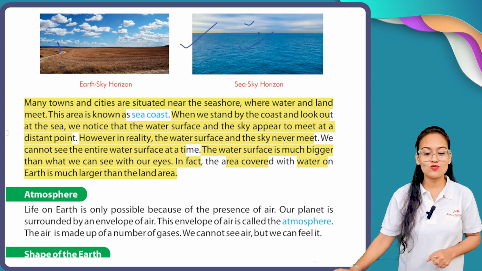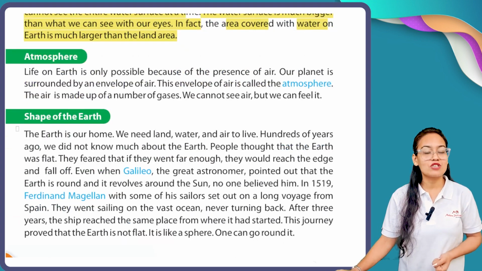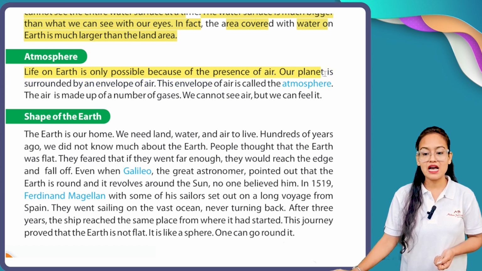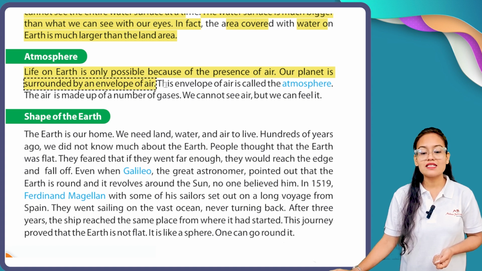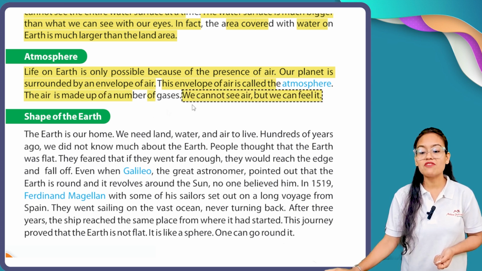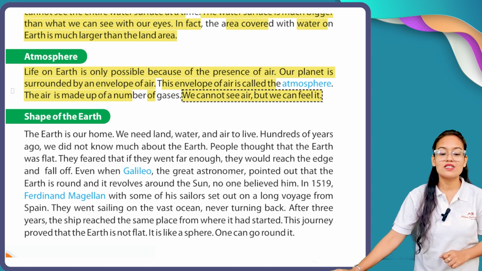Now let's move on. The next topic is about our earth atmosphere. Life on earth is only possible because of the presence of air. Our planet is surrounded by an envelope of air. This envelope of air is called the atmosphere. This air is made up of a number of gases. We cannot see air, but we can feel it.